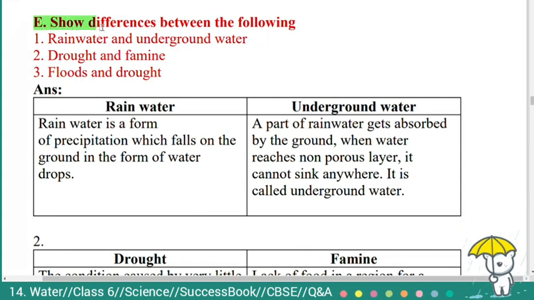Next, main E. Show differences between the following. First one, rainwater and underground water. Second, drought and famine. Third, floods and drought.